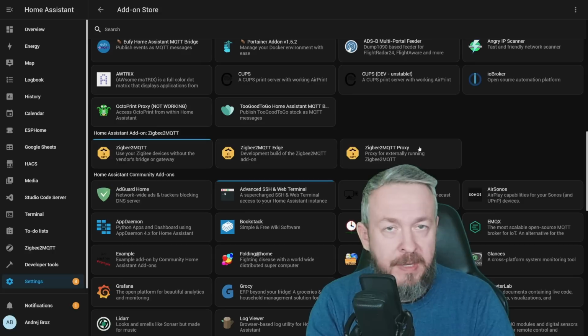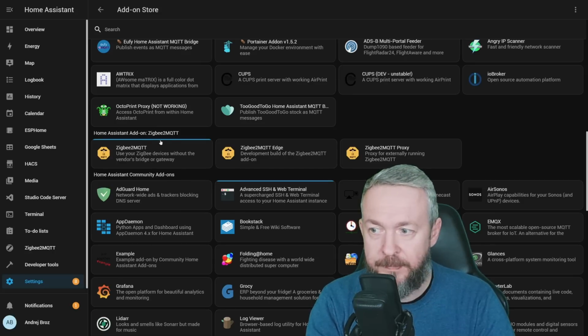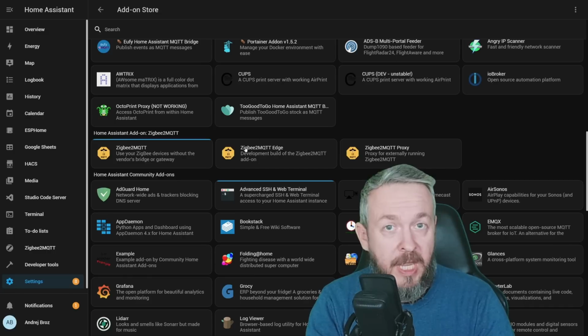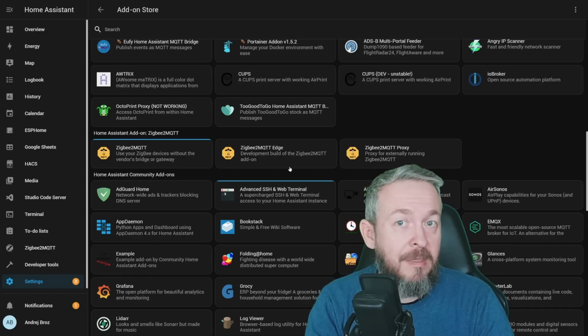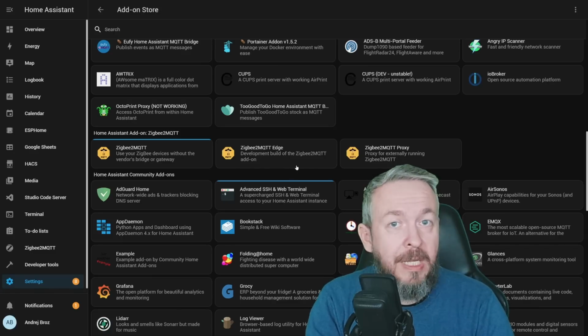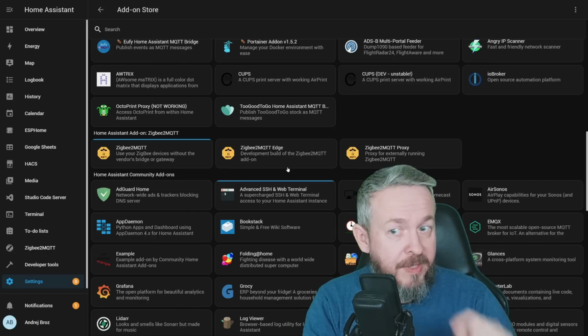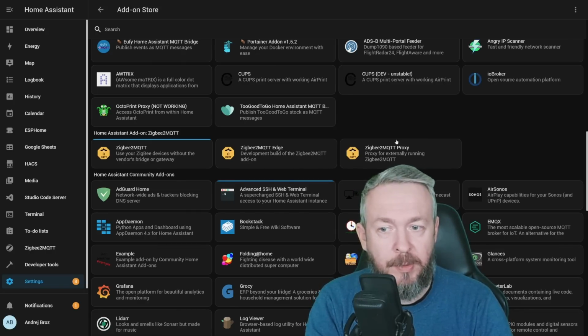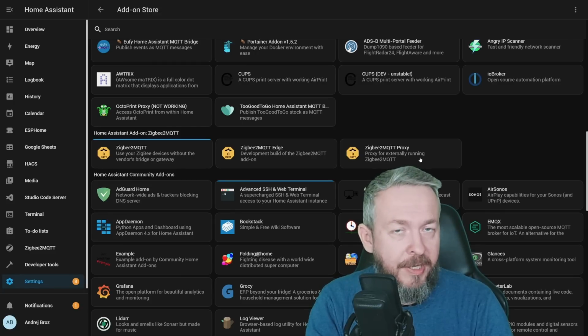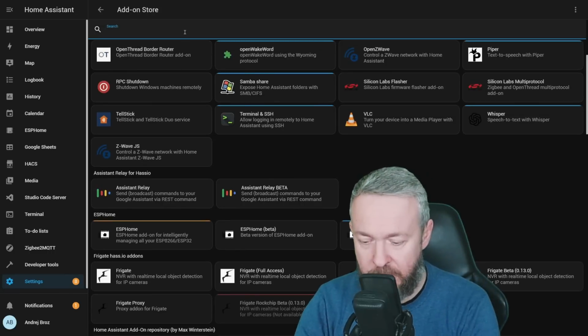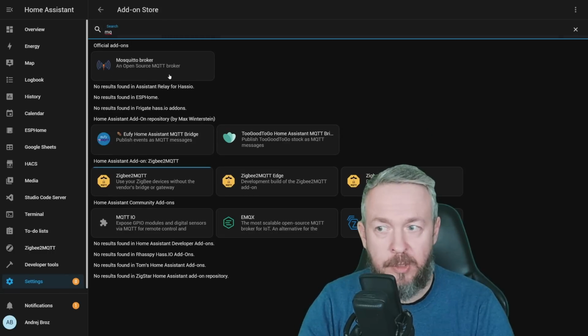There you will find three versions of Zigbee to MQTT. The version you should use is the Edge version, which is actually the latest build from Zigbee to MQTT, and you may want to use this one in one case we will be talking about in a couple of seconds. Plus also Zigbee to MQTT proxy for externally running Zigbee to MQTT. Besides that, as I mentioned, you also need to install Mosquitto. This is the official add-on Mosquitto broker.